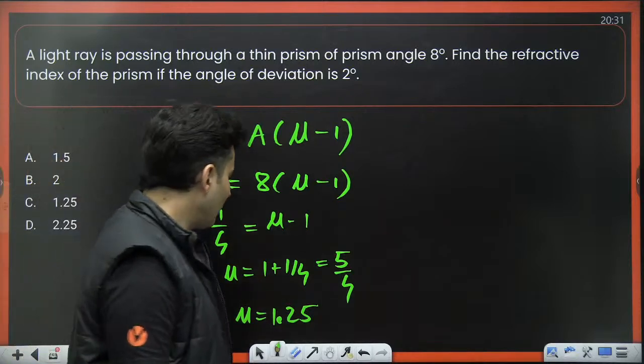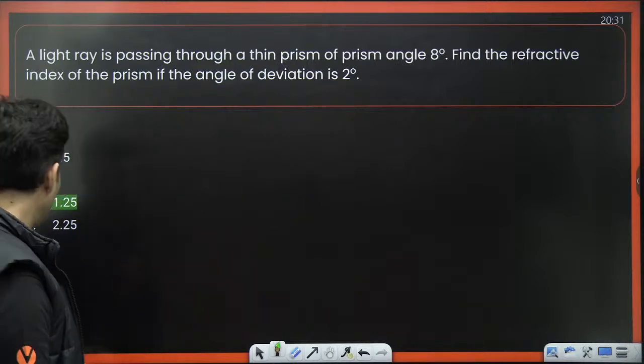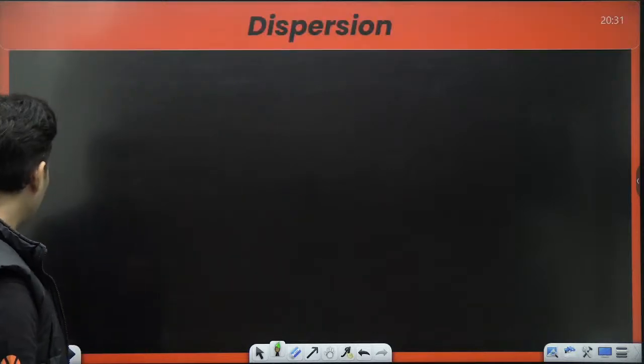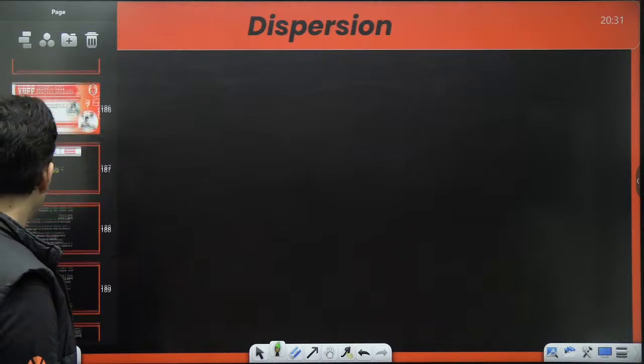My dear students, are you now confident? Because we are going to go to the next part, and dispersion is deleted. So let's just skip that.